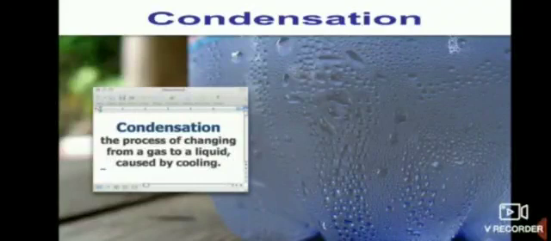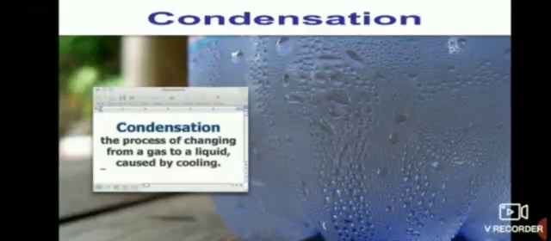Next we see condensation. Here a gas is becoming into liquid. So here gas is referred to water vapor and liquid is referred to again water. So vapor rises into air and cools. Which is cooling here? Vapor is cooling.